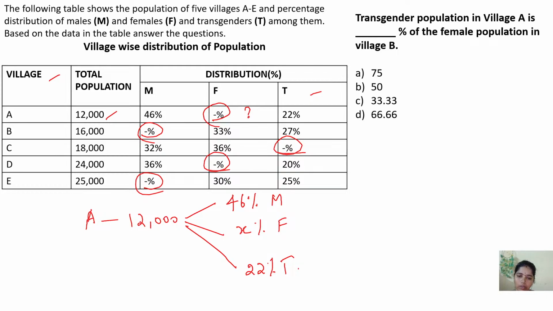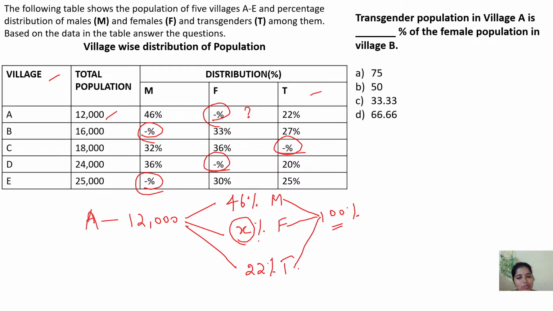See, it is 12,000, right? In A village, only in A village. Then this population can be written as what? 100%, right? You know how I got this 100? Whenever I say A, it's a single village, it has 12,000, so it has 100%. This 100% is distributed as 46, x, 22. Can you please tell me what is the value of x now?